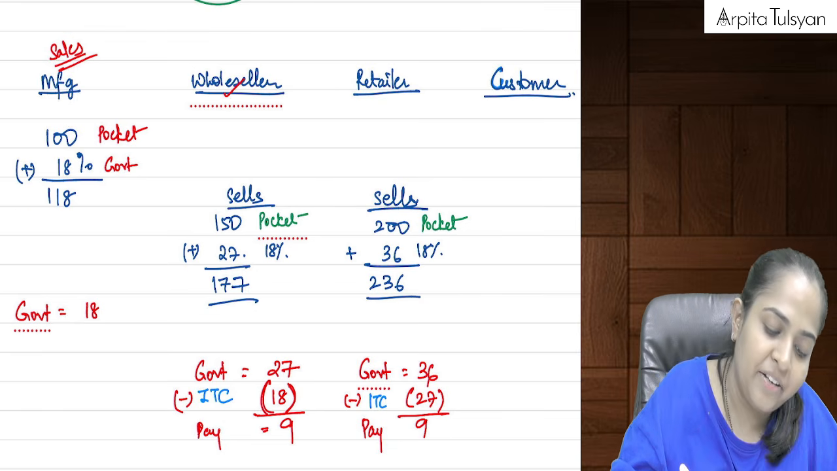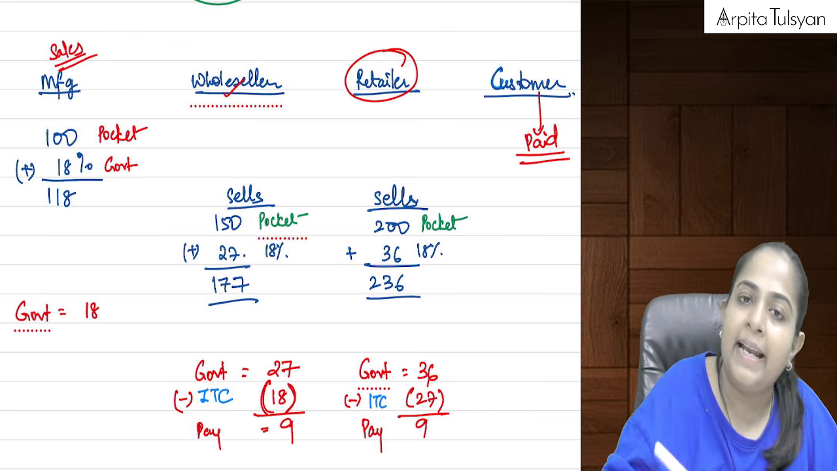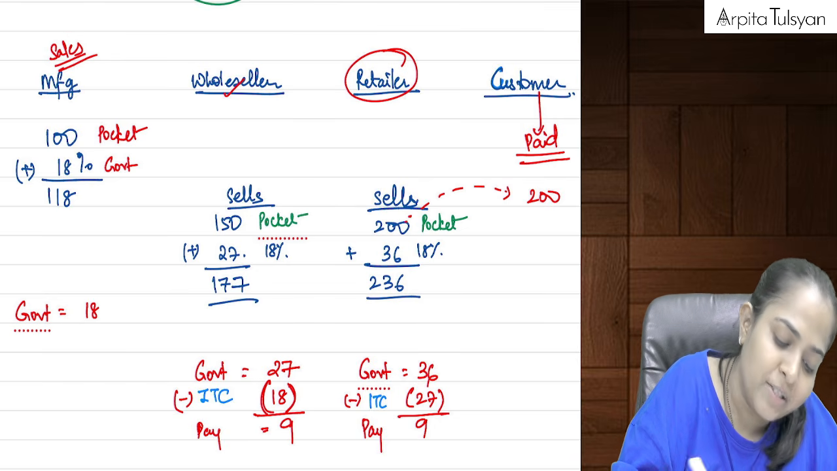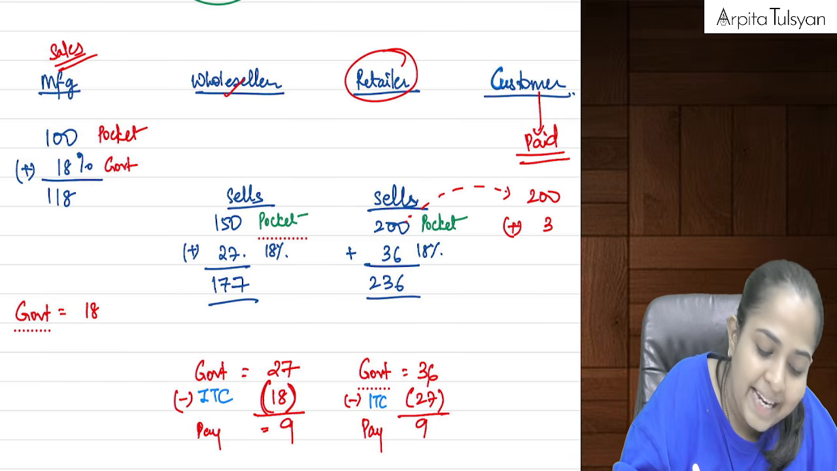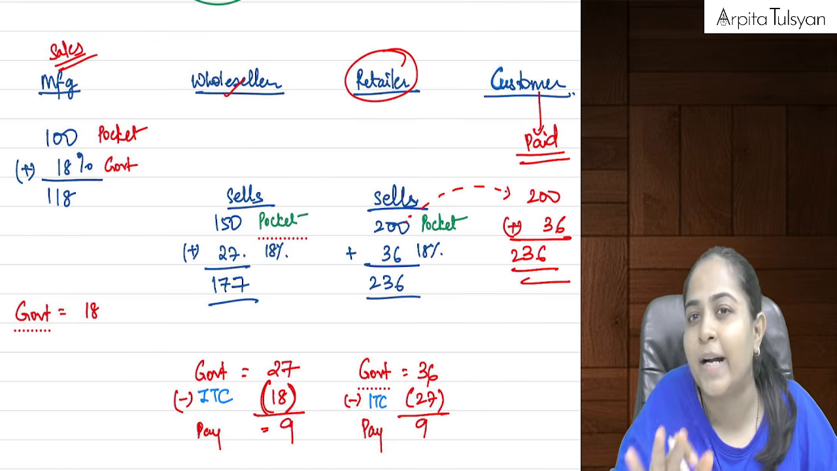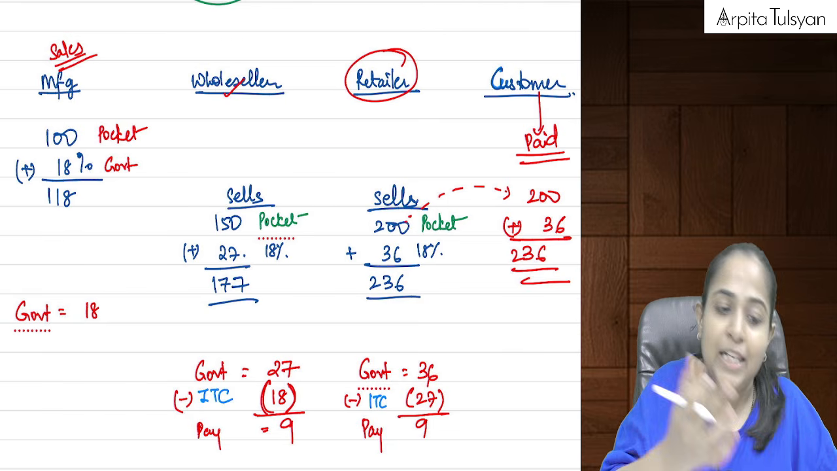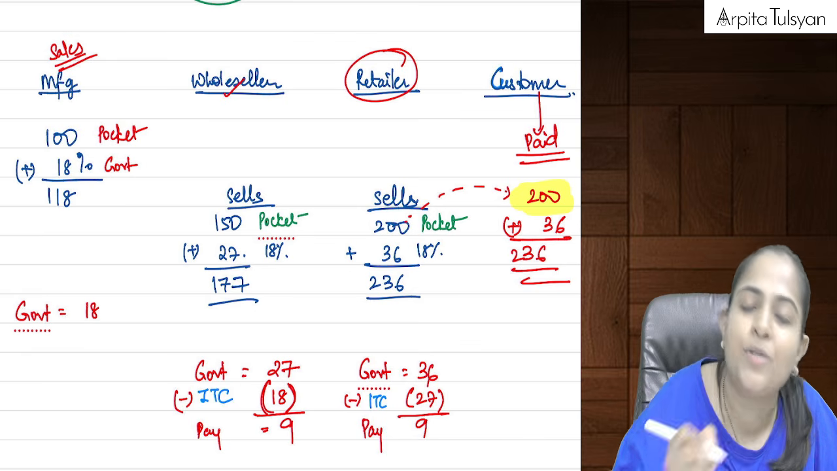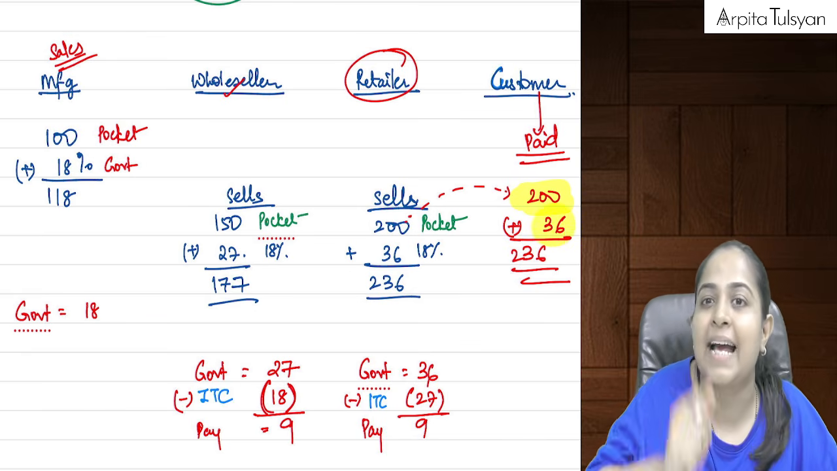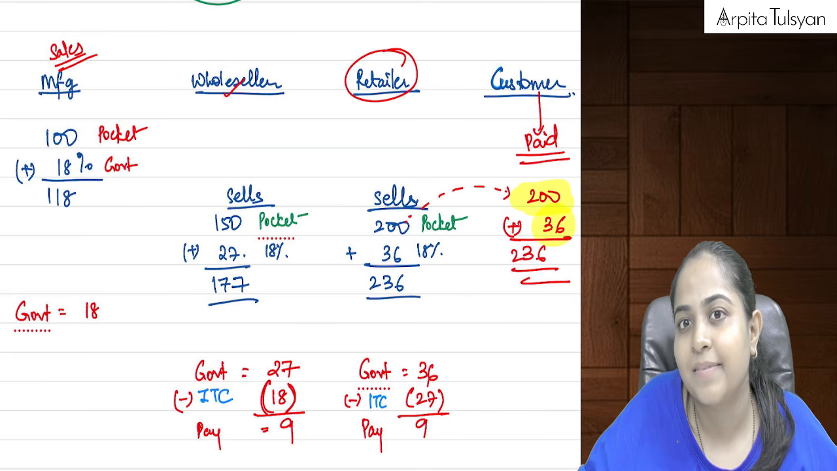So now finally, what amount has the customer paid? The customer purchased it from the retailer. For the value of goods he had paid 200 rupees, and taxes he had paid 36 rupees. The total value that the customer paid was 236 rupees. Acha. The value of goods was only 200 rupees, but the customer ended up paying 36 rupees as taxes.